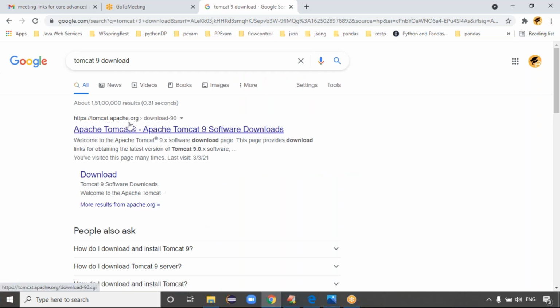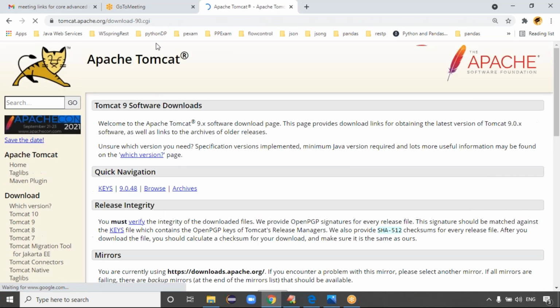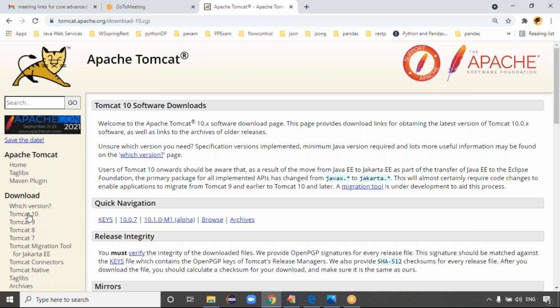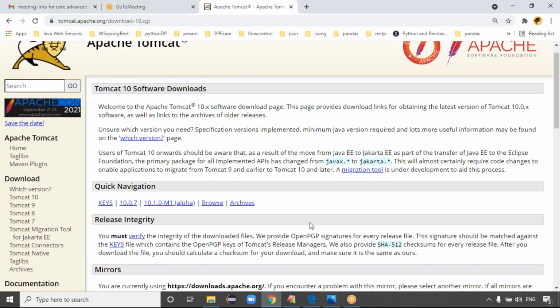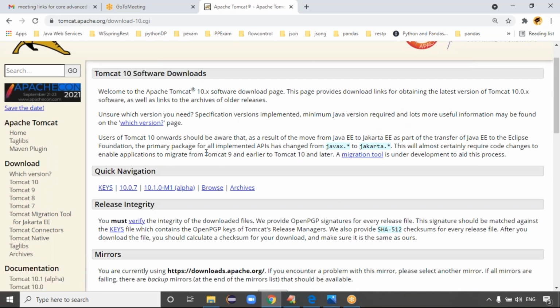Apache.org, because Tomcat is given by Apache Foundation, right? Guys, this is like 10. 10 is also there, but 10 is a beta version maybe. See, guys, the primary package all implemented APIs are changed from javax.star to jakarta.star, right? javax.servlet to the jakarta.servlet, guys.